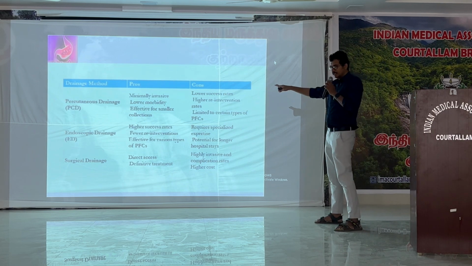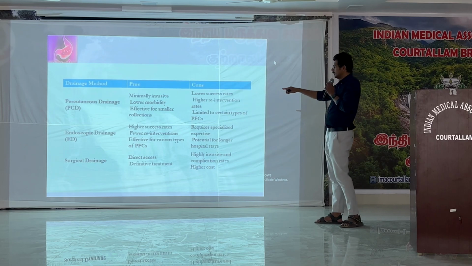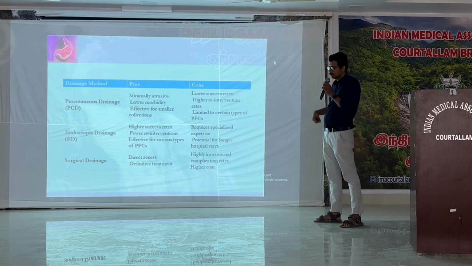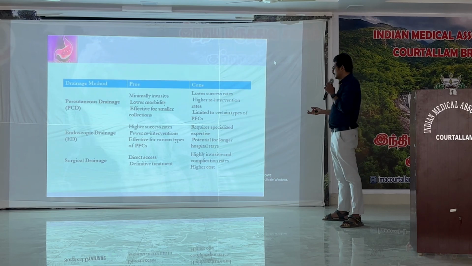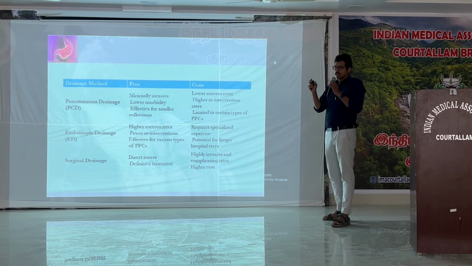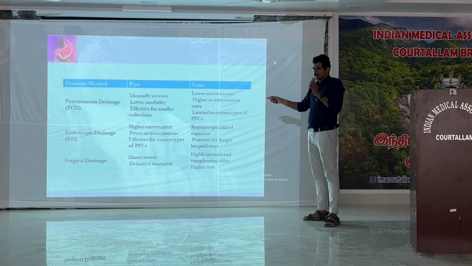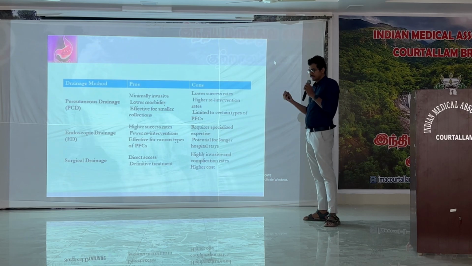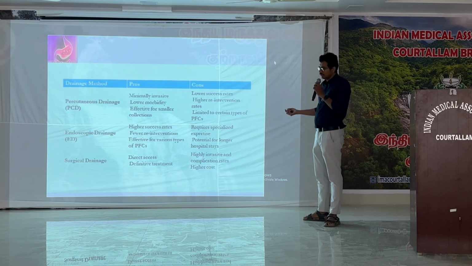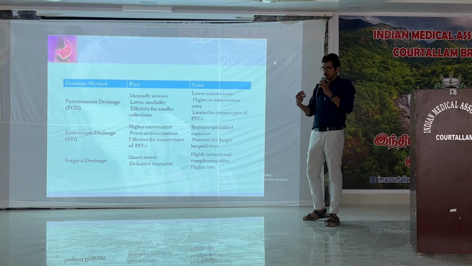Percutaneous drainage is minimally invasive, with lower cost and lower morbidity, but the patient has to be on continuous drainage for more than one or two weeks. The risk of infection and pancreatic fistula is also there, and we can do it only for small cyst cavities. Endoscopic drainage has a good success rate, but the expertise is very limited. Not all places can do an EUS guided procedure. It is a costly investigation and a costly procedure, and it can be done only in a cyst which is very close to the stomach wall. We cannot do it for a cyst which is very far away from the stomach wall.